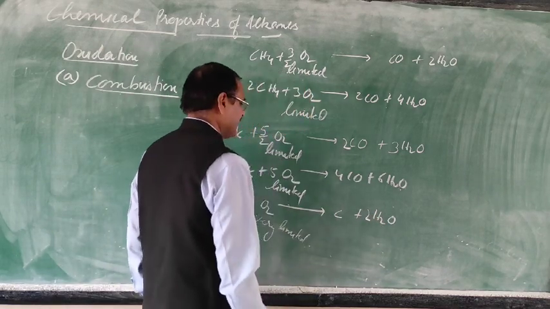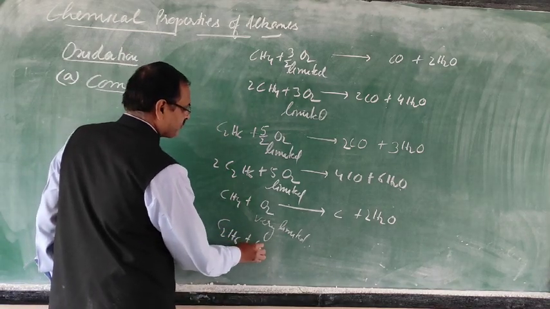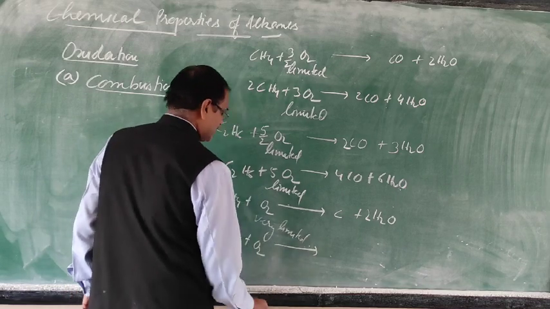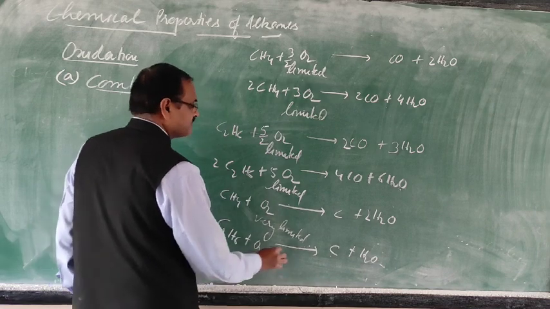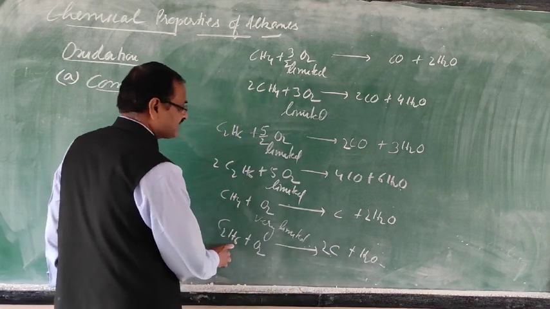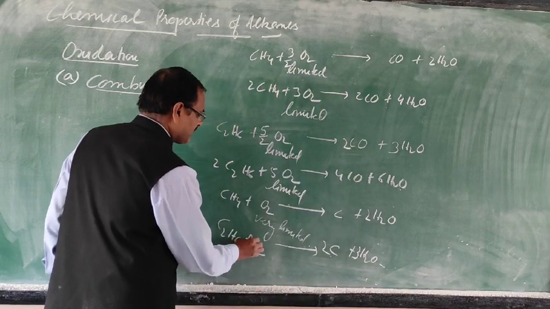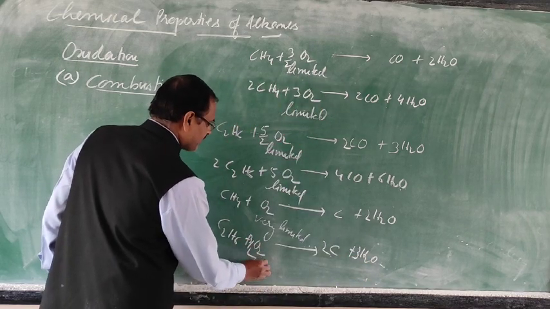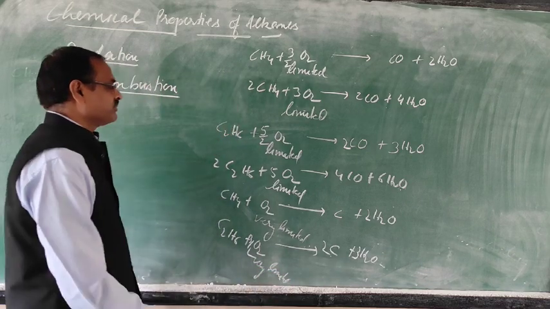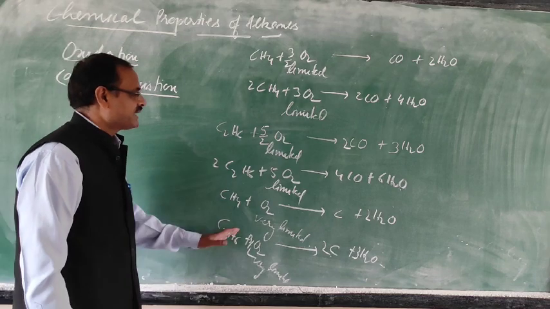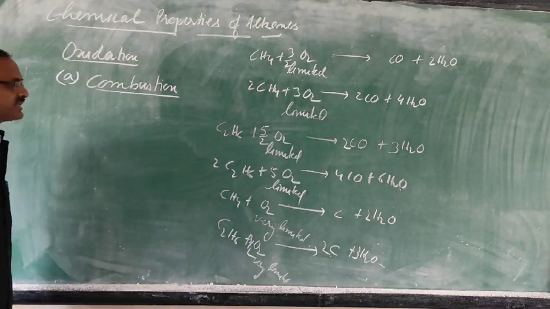Oxygen 2 is already balanced. In the same way, C2H6 with O2 will give carbon particles and water vapor. Carbon 2 atoms, 2, hydrogen 6, half of 6 is 3, oxygen 3 by 2. So you can multiply again by 2 to remove the fraction, because when we write a chemical equation, we write whole numbers. So this first one is combustion.